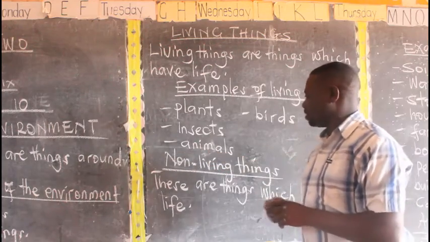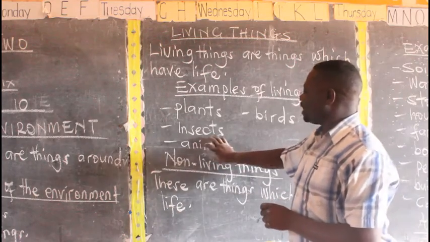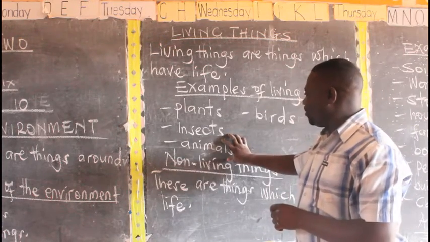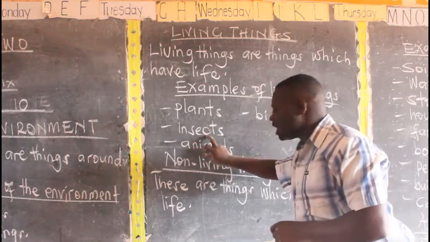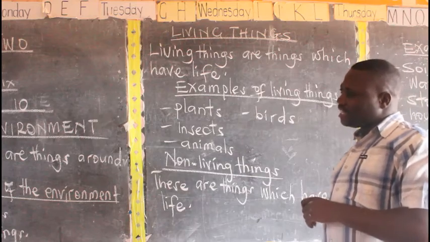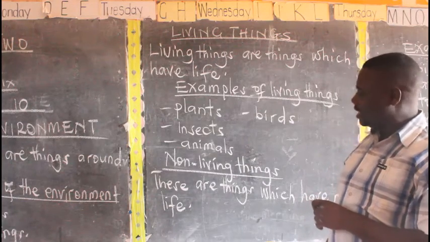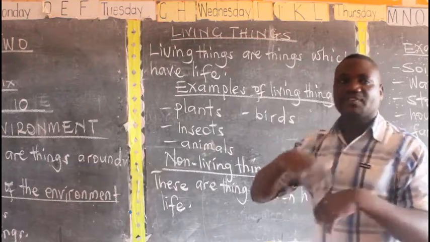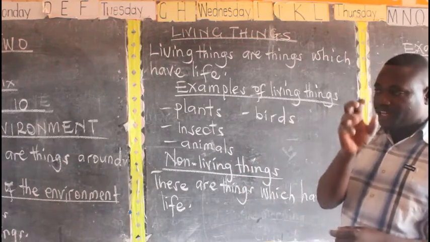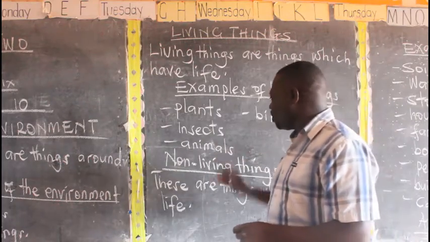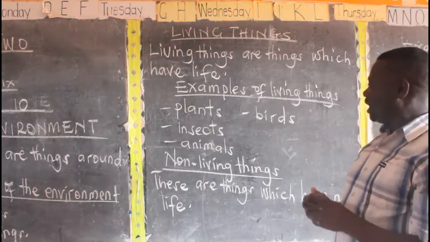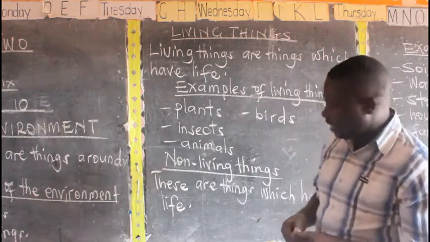Then we have animals. This is also a big and the largest kingdom in the environment, because under animals we get even people. Somebody will wonder whether even a person can have fur like other animals, like a dog or a cheetah. No, it's all about classification, grouping animals. When we group them, we shall find that even we people belong to animals. So all these are examples of living things, and they make up the environment.